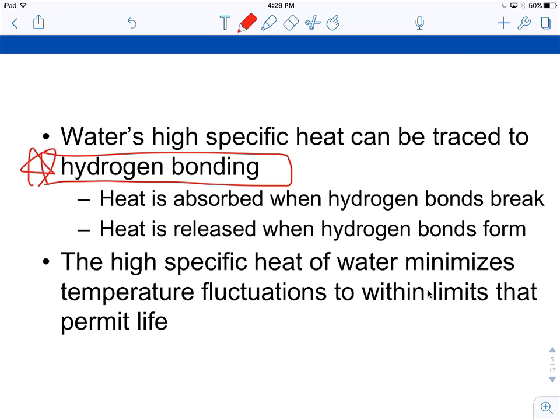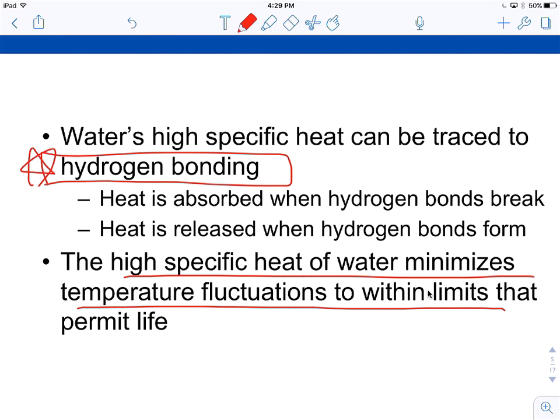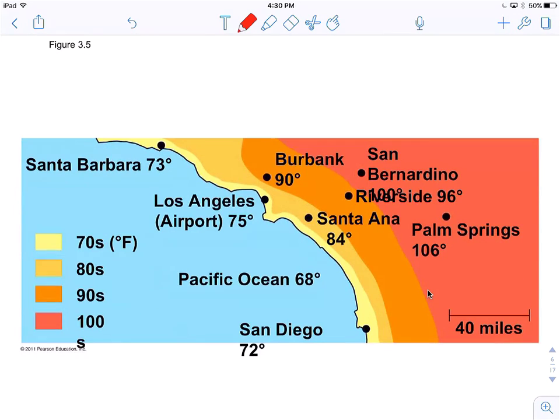Because of this, the high specific heat of water minimizes temperature fluctuations to within the limits that permit life. So we have so much water on this planet, and that's what keeps it at a relatively narrow range of temperature. I mean, we don't think of it as a narrow range of temperature, but it really is a relatively narrow range of temperature, so that we can all live comfortably.